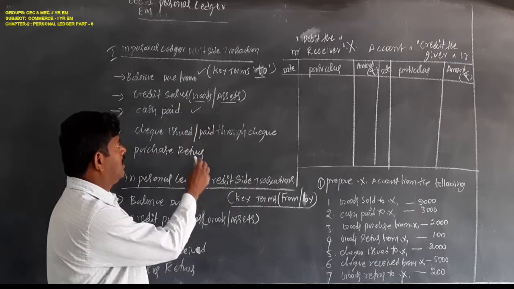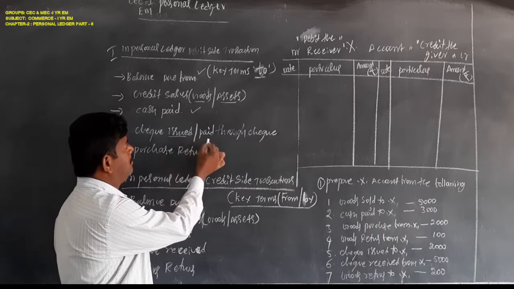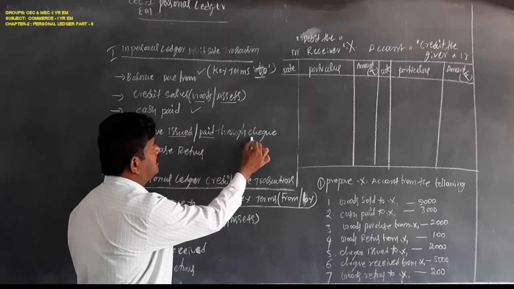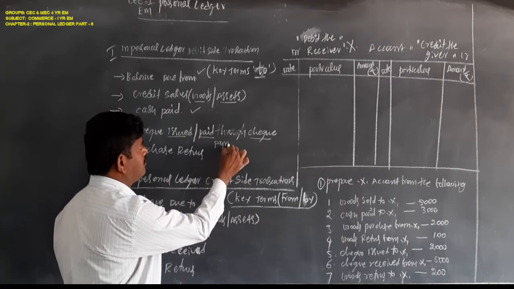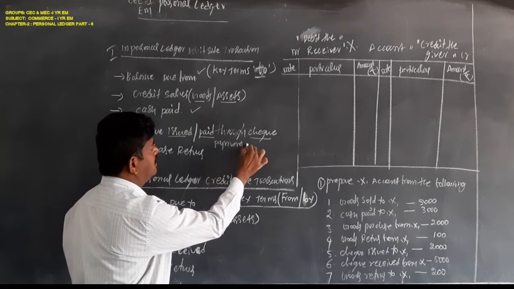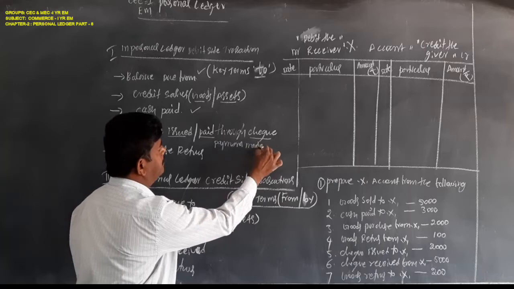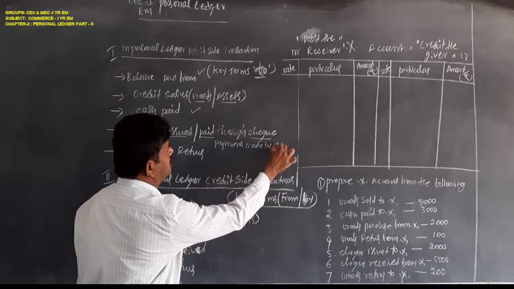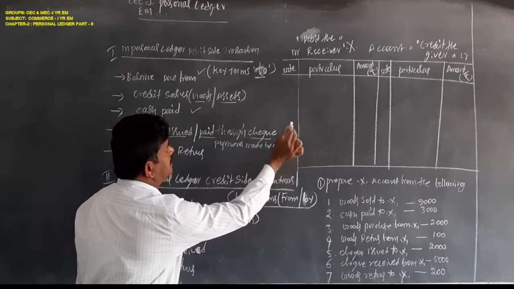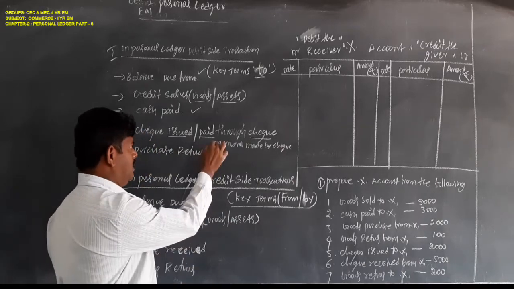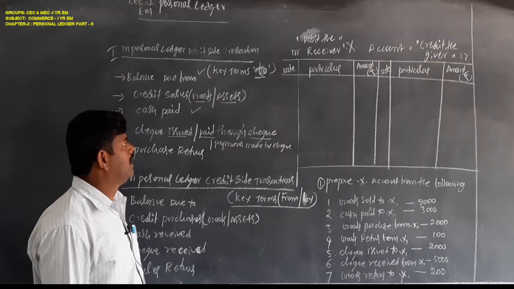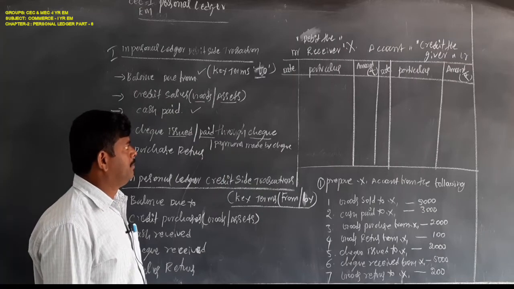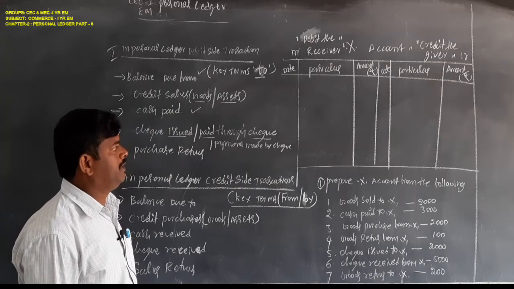Next one, check issued, paid through check, payment made by check. And they are asking in three ways: check issued, paid through check, payment made by check.